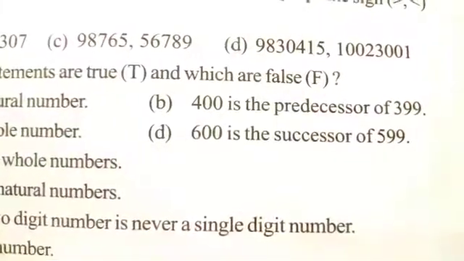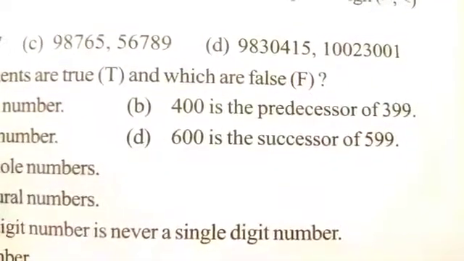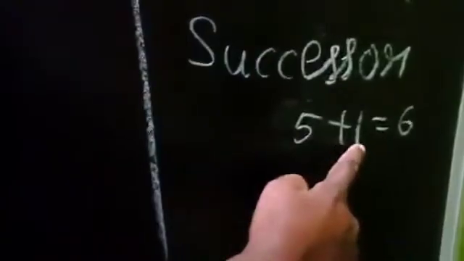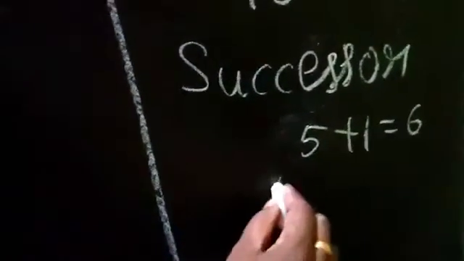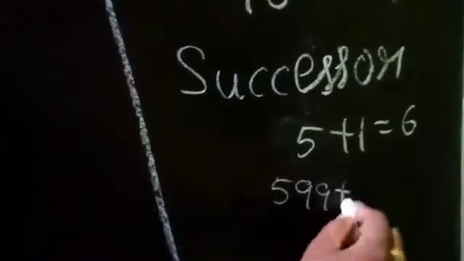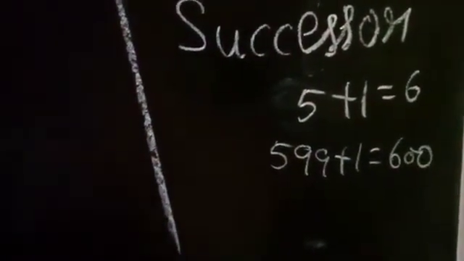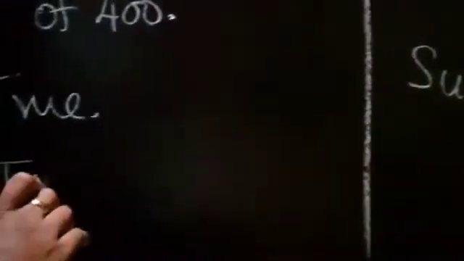In D question, 600 is the successor of 599. Yes, it is true. 599 plus 1 equals 600. So our statement is true.